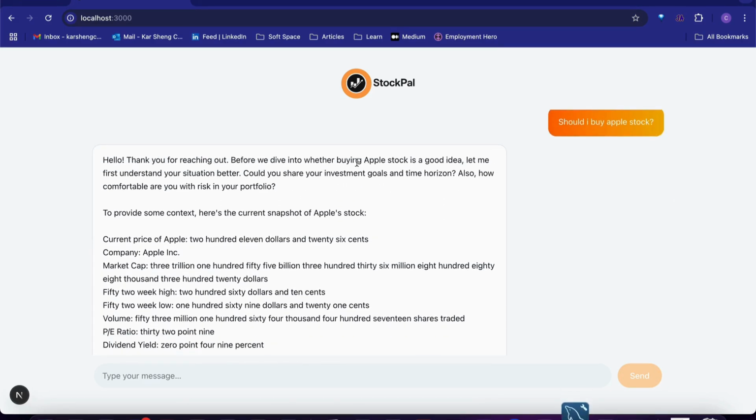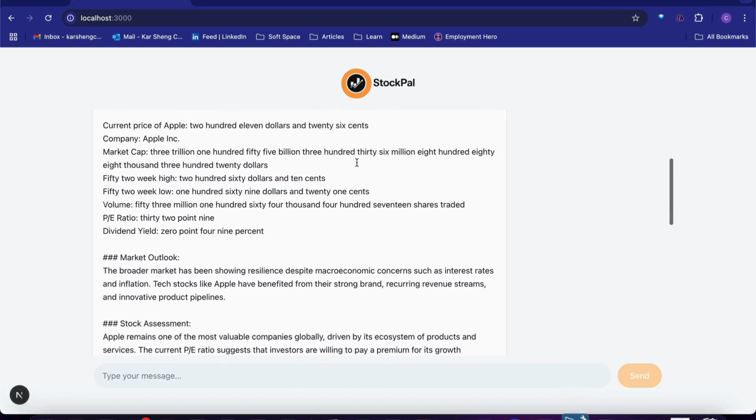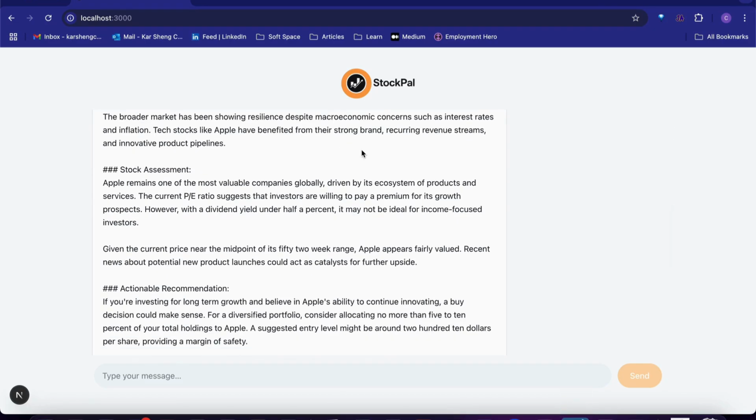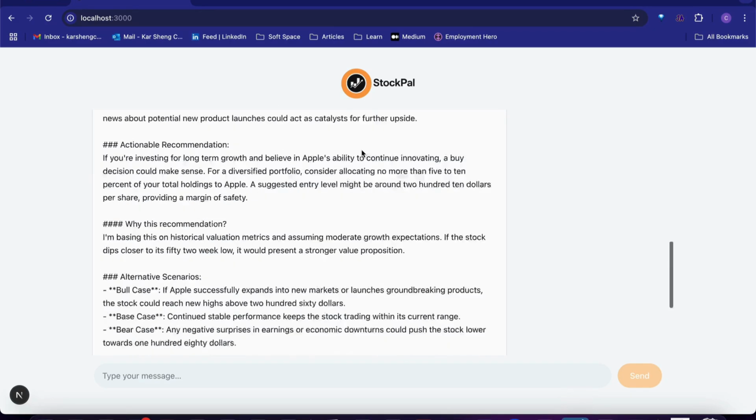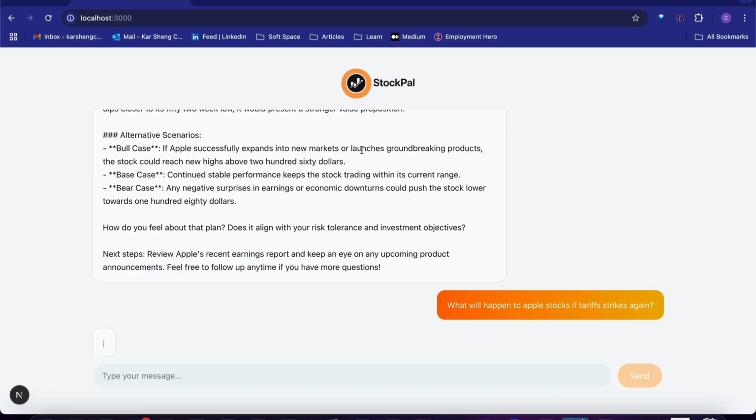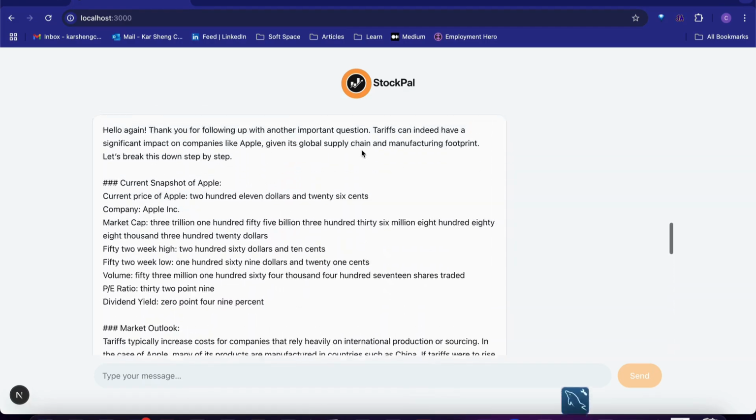As a rule of thumb, StockPal will generally try to understand the user, then only feed them the relevant context, the market outlook, the stock assessment, whether it is necessary for the user to invest, plus an actionable recommendation. It also gives alternative scenarios for the bull case, base case, and bear case, just to prepare the user for all the possible cases.